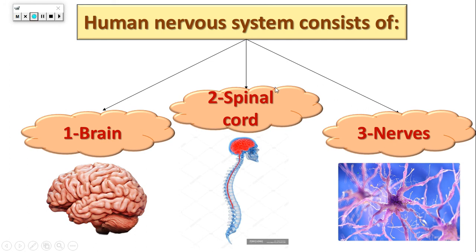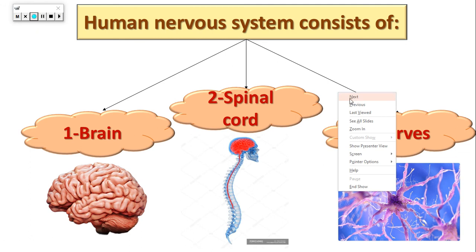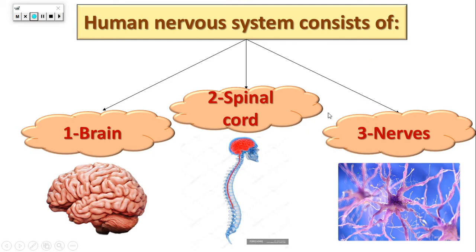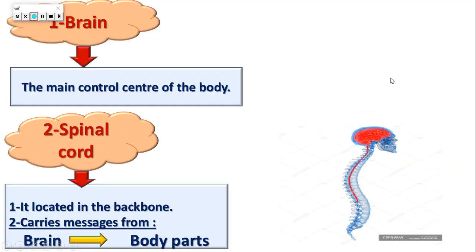Okay, that's the brain in your head, and that's the spinal cord in your back, and that's the nerves. The nerves exist in every part of your body. Okay, let's start with the brain.